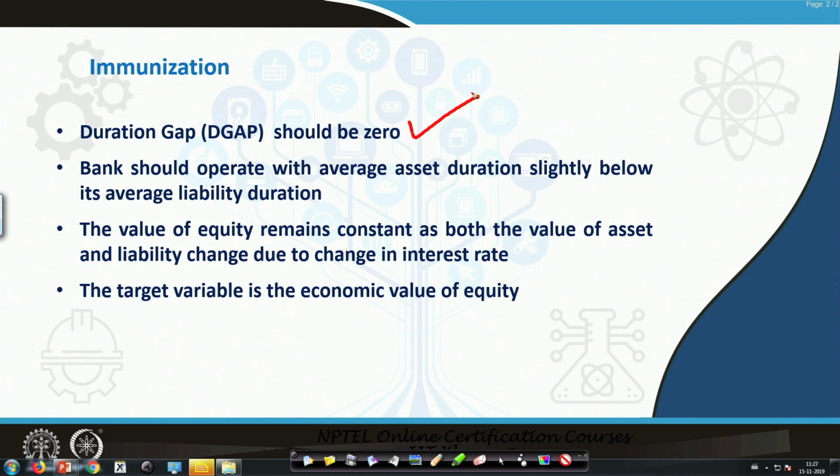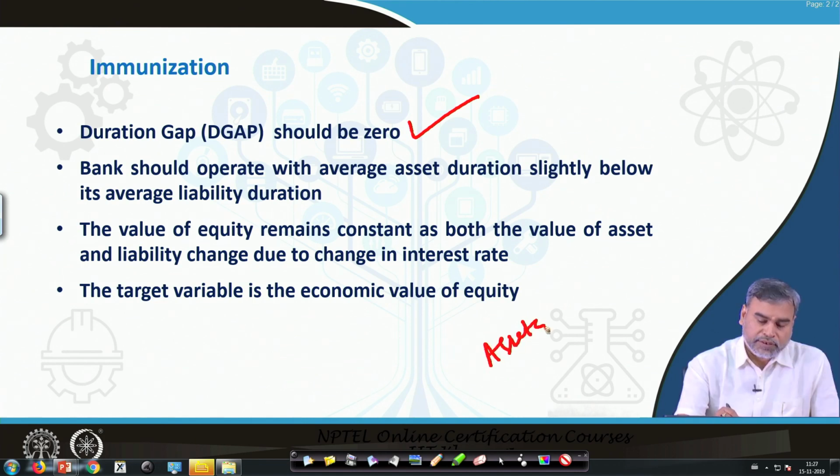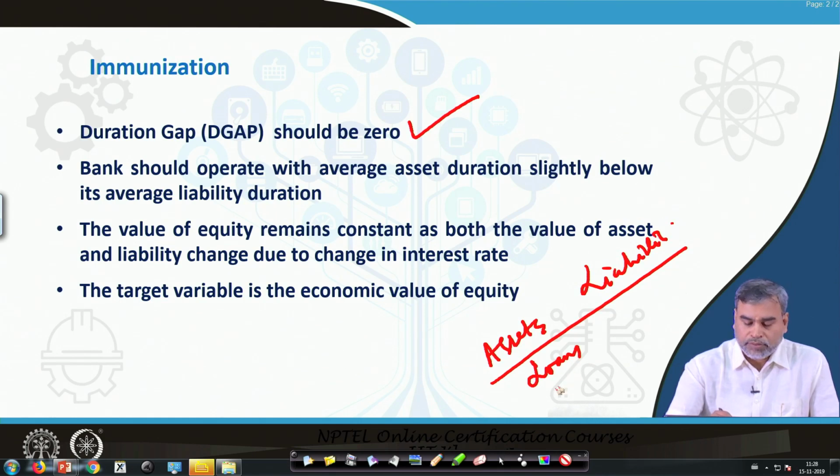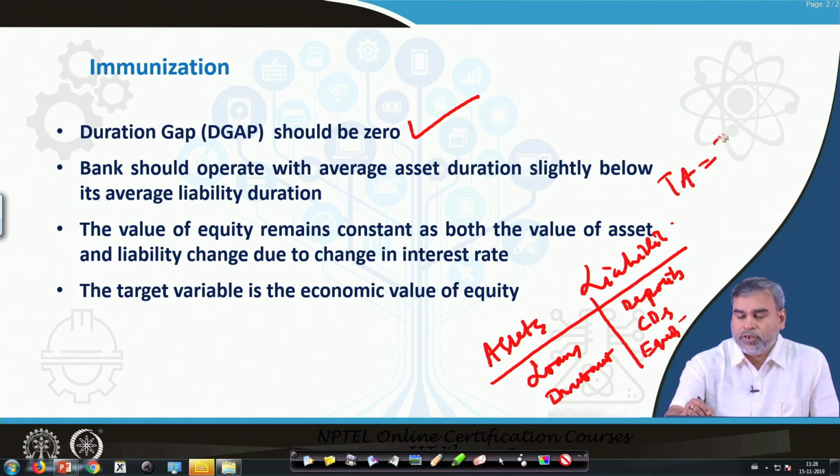If you go back to our previous example, in your assets and liabilities structure, on the asset side you have the loans, the investments and so on. On the liability side, we have the deposits, the issuance of certificates of deposit and so on, as well as the equity. So, your total assets should be equal to your total liabilities plus equity.